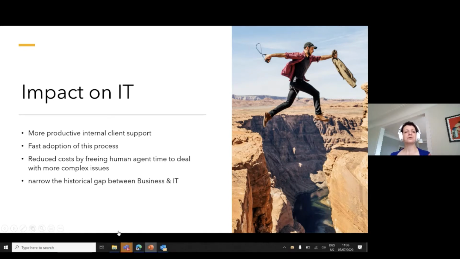We will reduce costs just because we let machines do what machines are good at, automate everything which can be automated, and where really the uniqueness of a human being is needed for solving complex issues, let humans do that. And then we have a great chance to narrow the historical gap between business and IT.